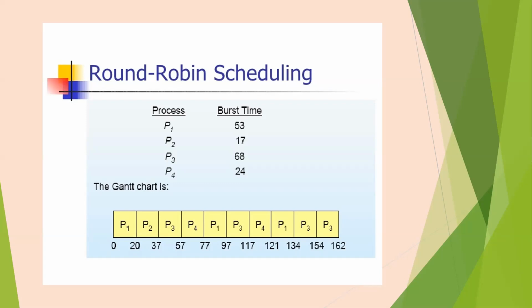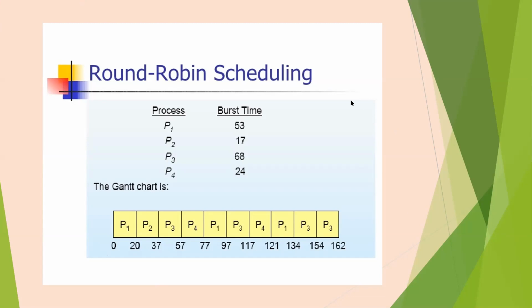P1 has already executed 20 milliseconds, so again it will execute for another 20 milliseconds. Process P1 requires 53 milliseconds, so it will execute in 3 time slots: 20 milliseconds, another 20 milliseconds, and then 13 milliseconds.